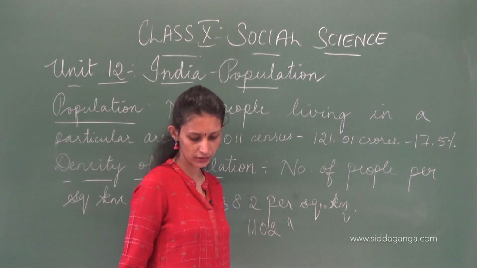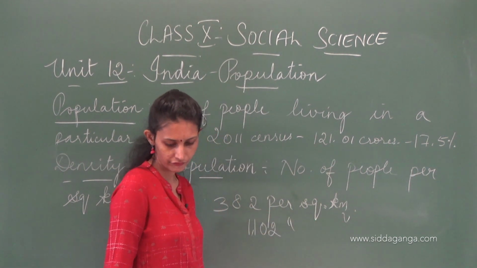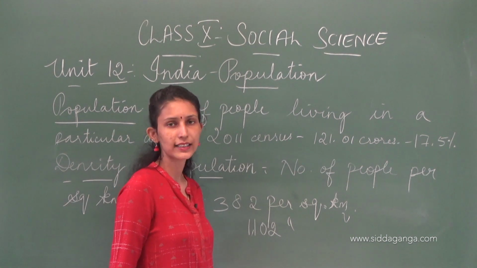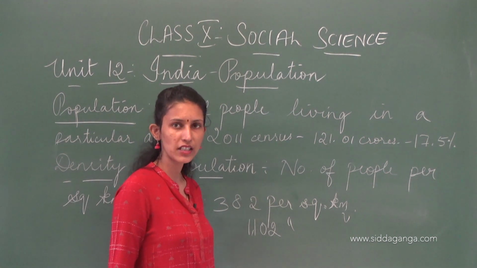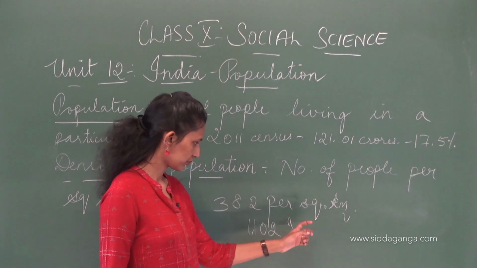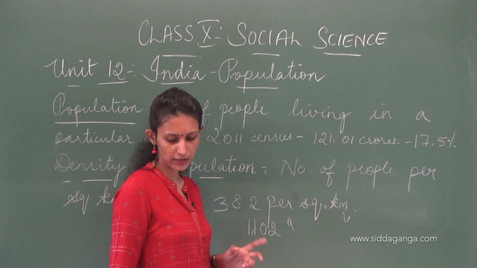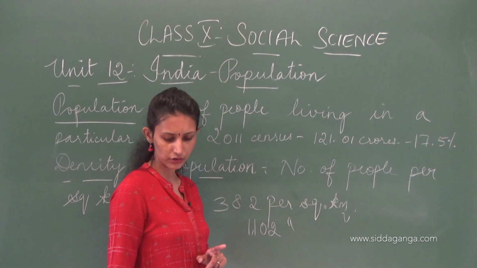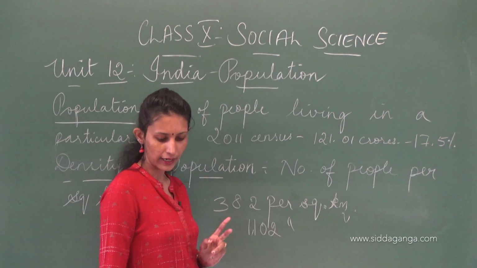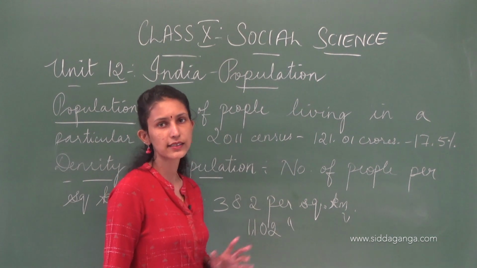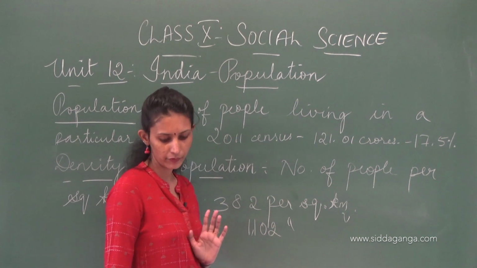And then Arunachal Pradesh has the lowest, where there are 17 people per square kilometer. Then in the Union Territories, Delhi has a lot of people, that's 11,297, and Andaman and Nicobar has 463 people per square kilometer.